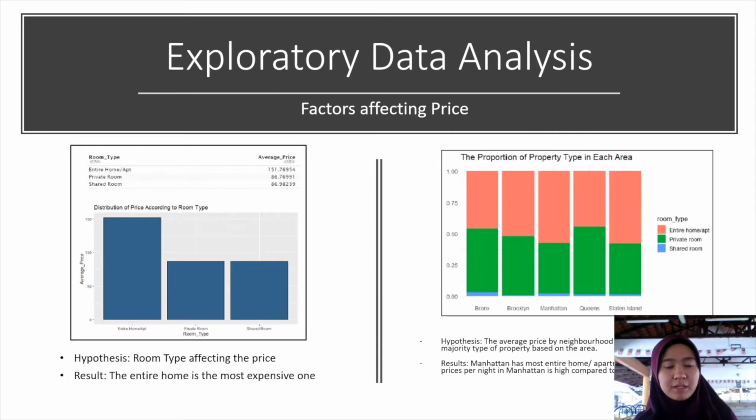Then we study the factors that are affecting the price. On the distribution of price according to the room type, we average the price, and then we observe that entire home apartment has the highest price. This is logical because an entire home has more space compared to a private room or shared room.